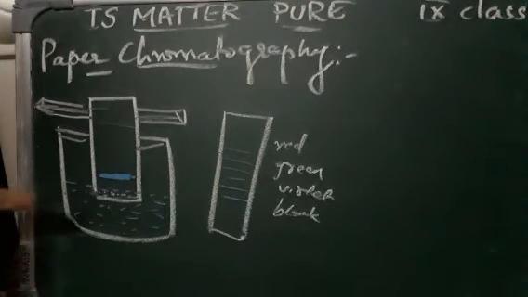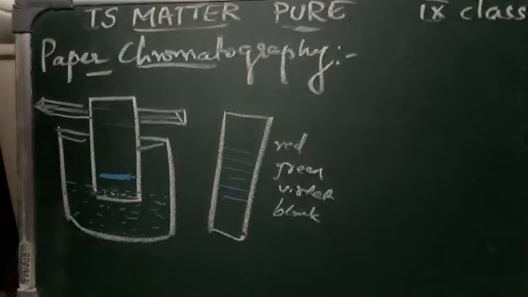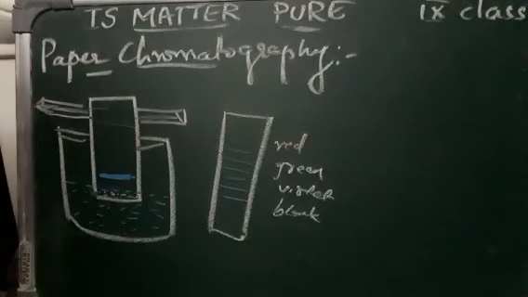paper. And when a permanent marker is used, we cannot find any change in the mark. If you're using a permanent marker, then you can see that there is no change in the mark.